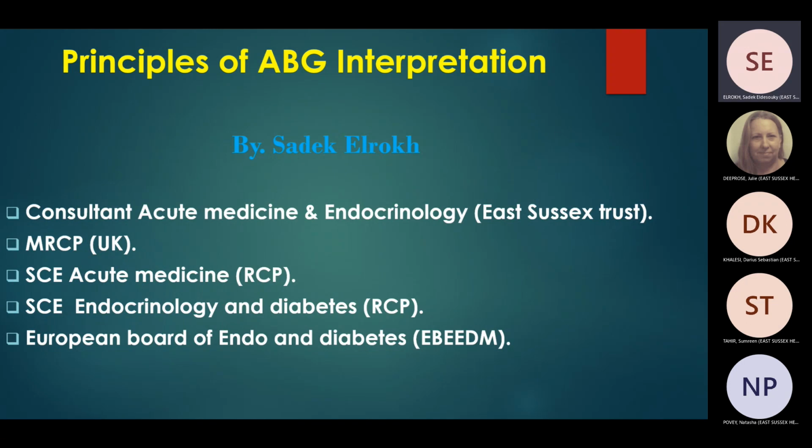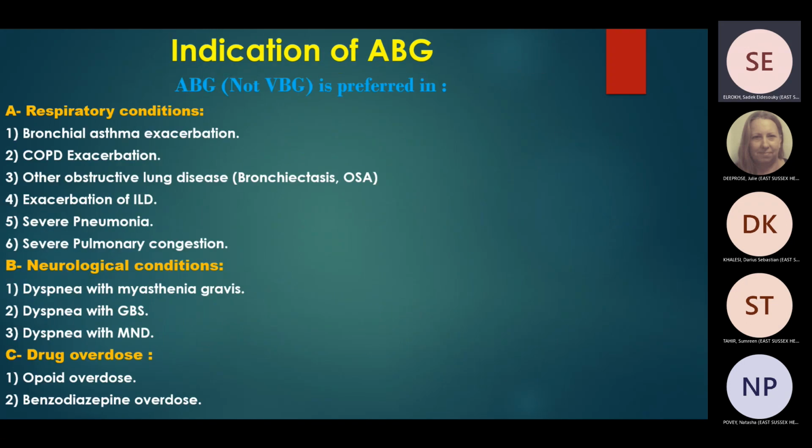All right, first of all, we have to know that ABG is one of the most important blood investigations which should be done for every patient who's coming with dyspnea or shortness of breath, especially if the patient has a respiratory condition like history of bronchial asthma or COPD exacerbation or other obstructive lung disease like bronchiectasis or OSA, obstructive sleep apnea, exacerbation of ILD, severe pneumonia, or severe pulmonary congestion.